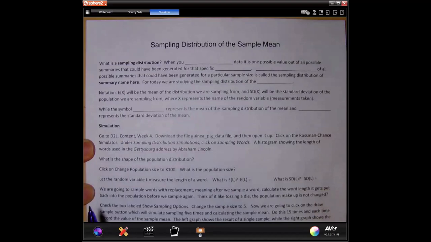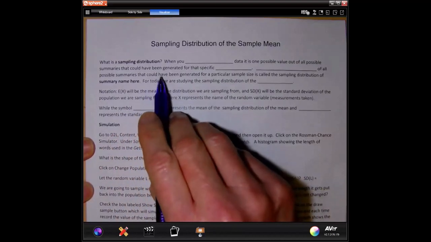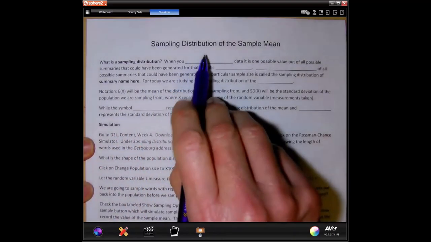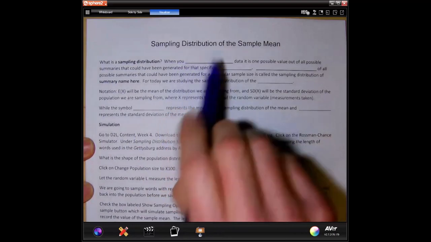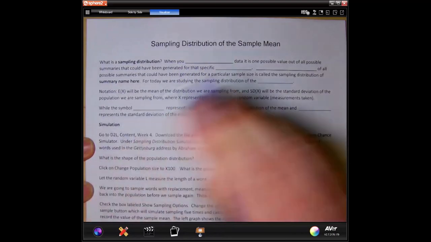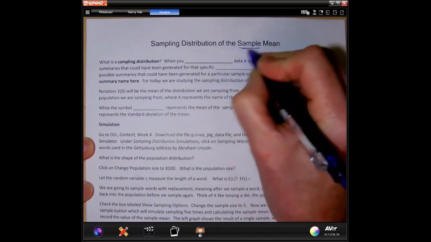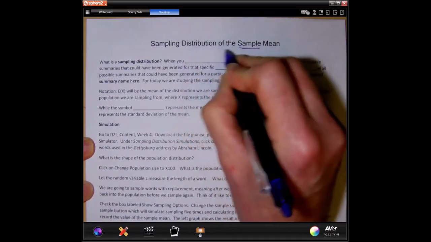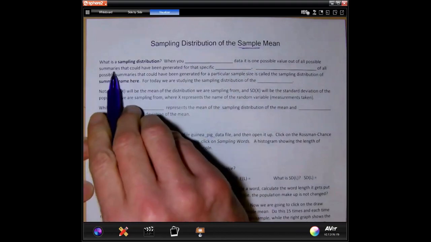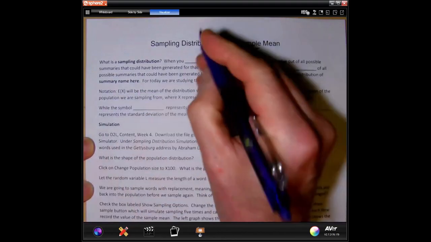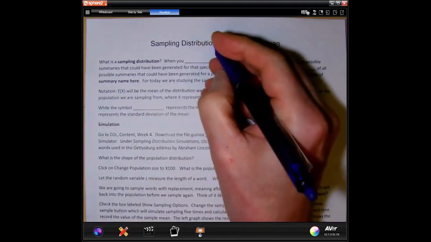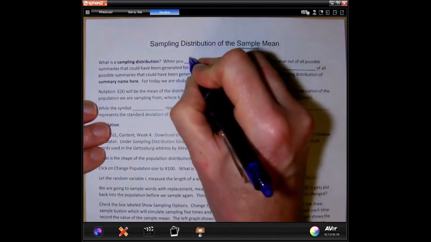So what are we looking at? In this particular lesson, we're going to look at the sampling distribution of the sample mean. And this, by the way, is again redundant. I keep saying this. Most of the time, this is erased and it's just the sampling distribution of the mean. But what is a sampling distribution? Period.